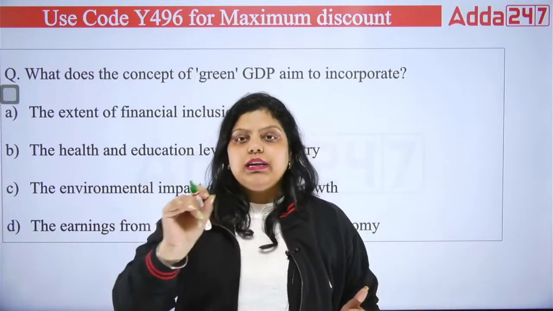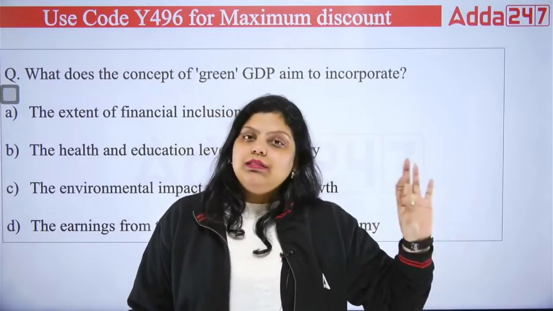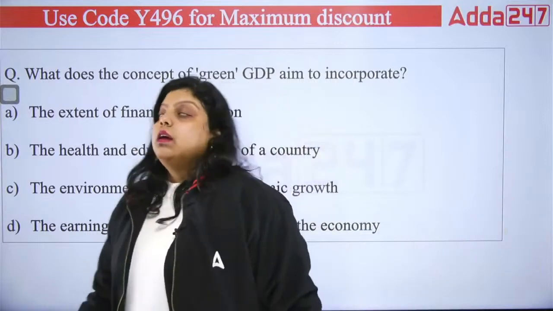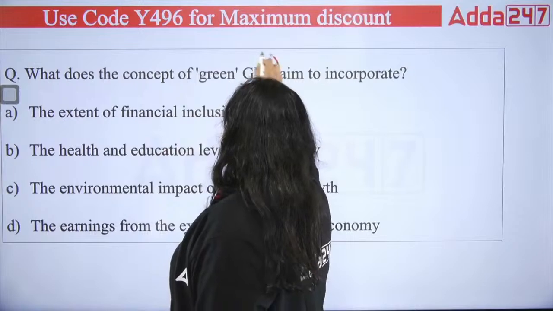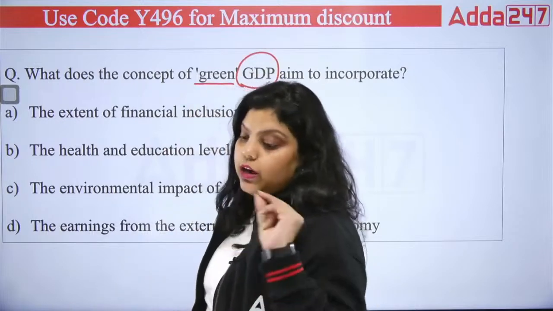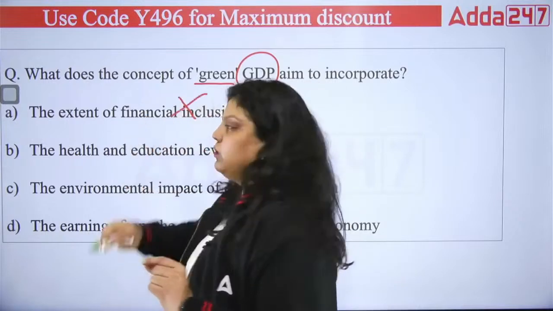That's the green bond, that's green finance. And when it comes to green GDP, we can understand it is somehow related to the environment. It's a way of calculating the production of the country that actually accounts for the impact on the environment. So the first option, the extent of financial inclusion, obviously not.